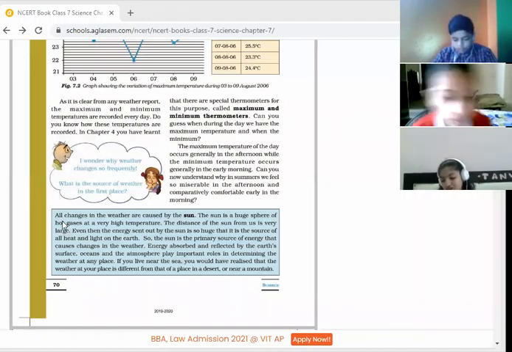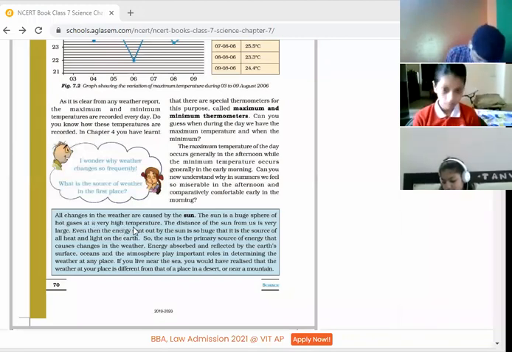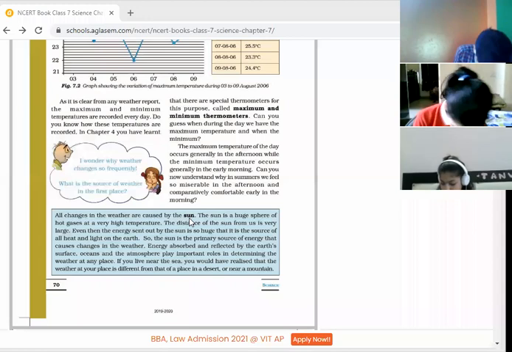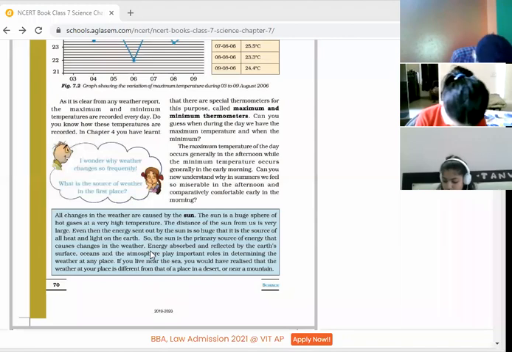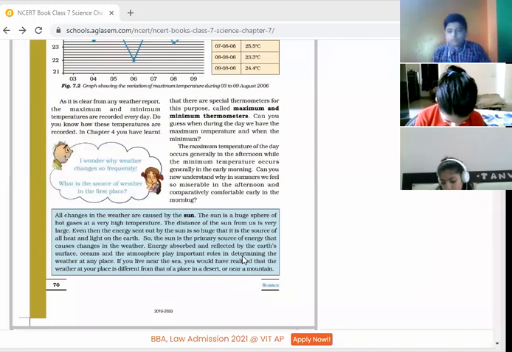Okay, thank you, beta. So I want everybody to just underline the cause behind the changes in the weather. I think everybody got the answer why the sun is responsible, because the sun is a huge source of energy, heat and light, and the sun is the primary source of energy. That's why it causes the changes in weather. Children, you know when the heat is given by the sun, the heat is either reflected or absorbed by the earth's surface, even by the oceans, even by the atmosphere. So all these things play an important role in determining the weather.